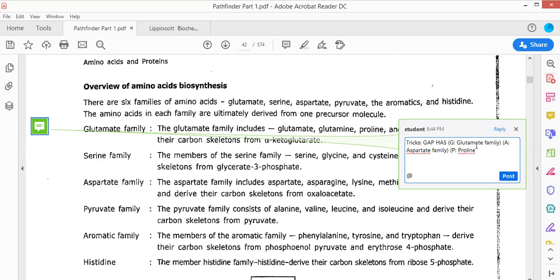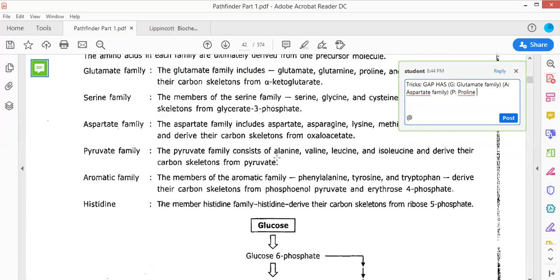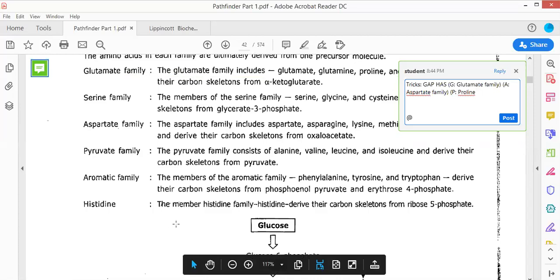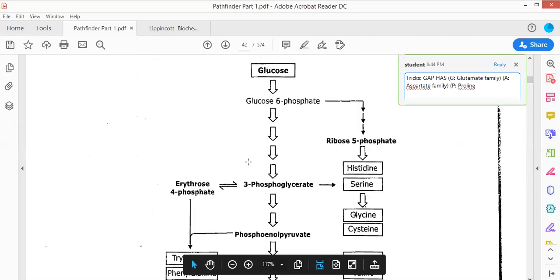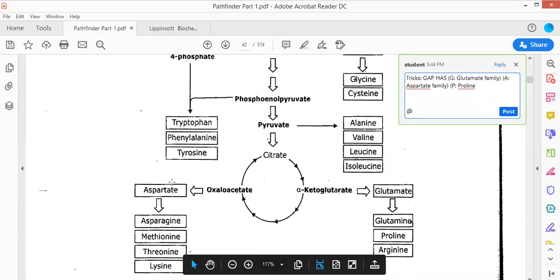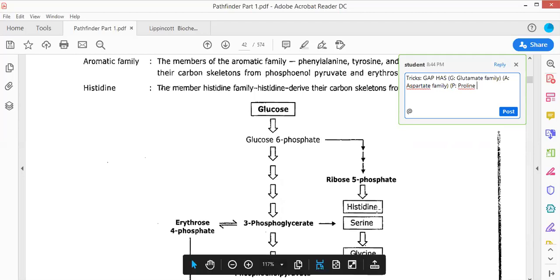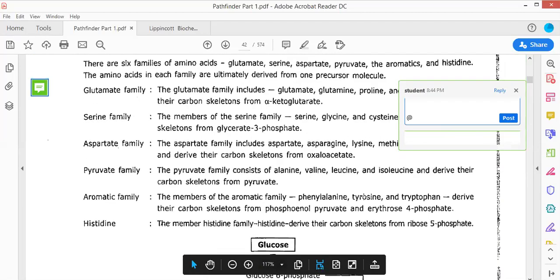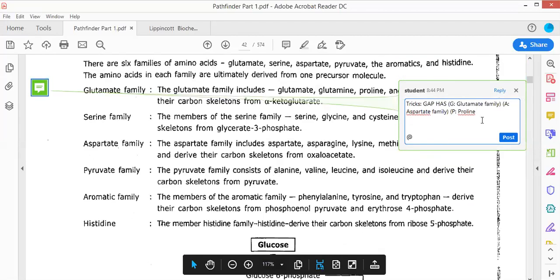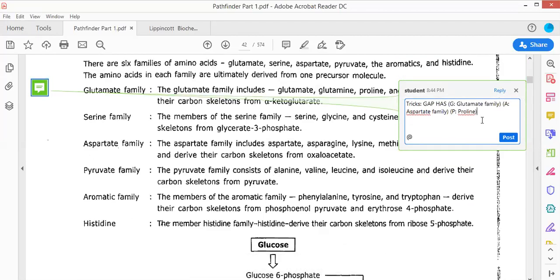family. Now see, which is the smallest family that is present? To tell which is the smallest family, count the number of members that each family is contributing. The smallest family will be the histidine family, which contributes only a single amino acid, that is histidine. Ribose 5 phosphate will form a single amino acid, histidine. Please look here. P refers to proline family, and so on.